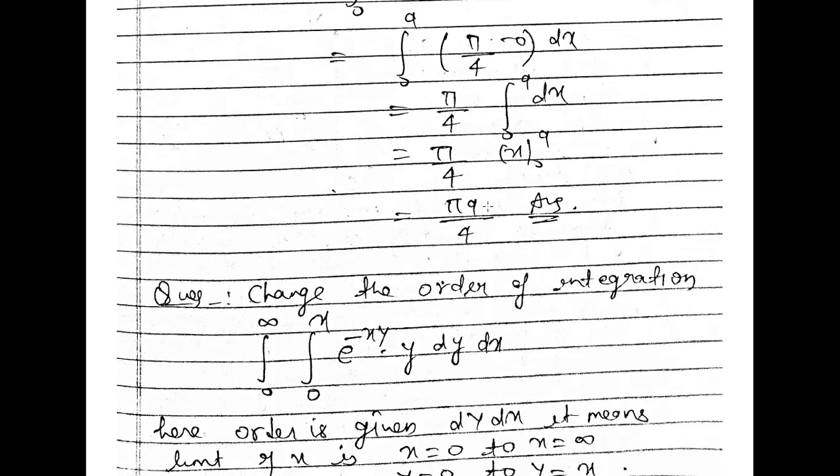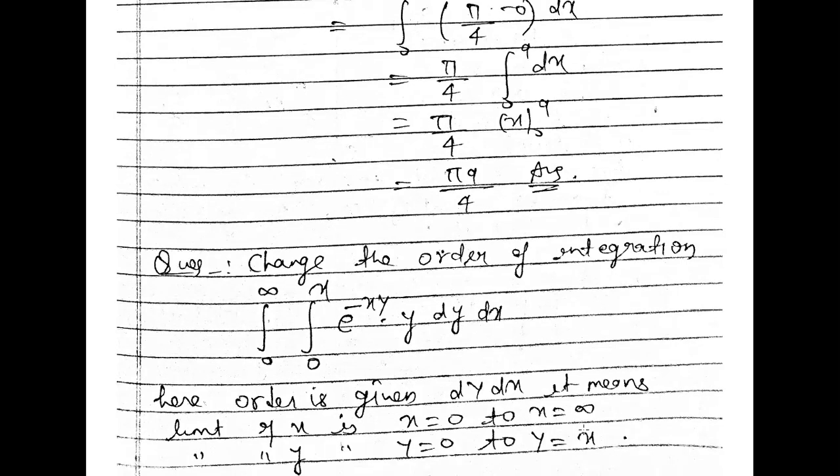So there is another question here. Change the order of integration: 0 to infinity, 0 to x, e to the power minus xy, y dy dx. So the order dy dx is given, that means the limit of y will depend on x. So y is equal to 0 to y is equal to x here, and x's limit will be 0 to infinity. It means the limit of x is 0 to infinity, and the limit of y is 0 to x.